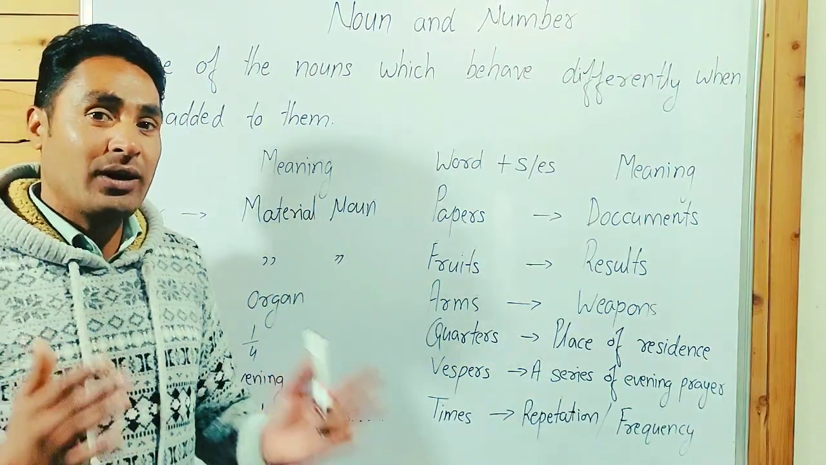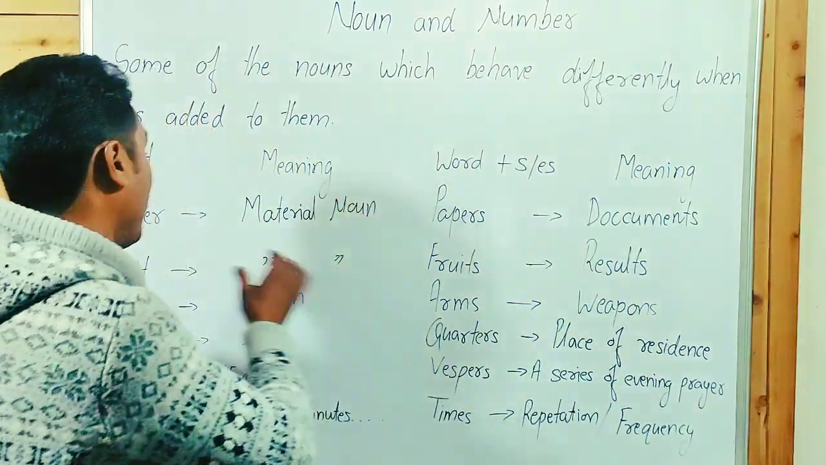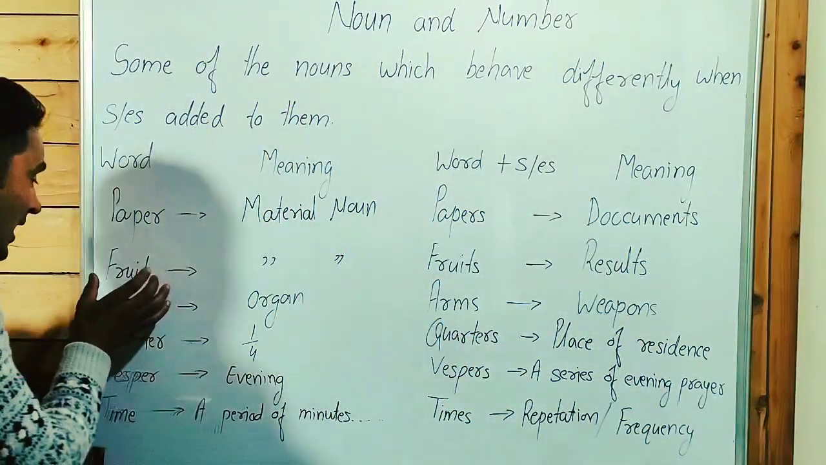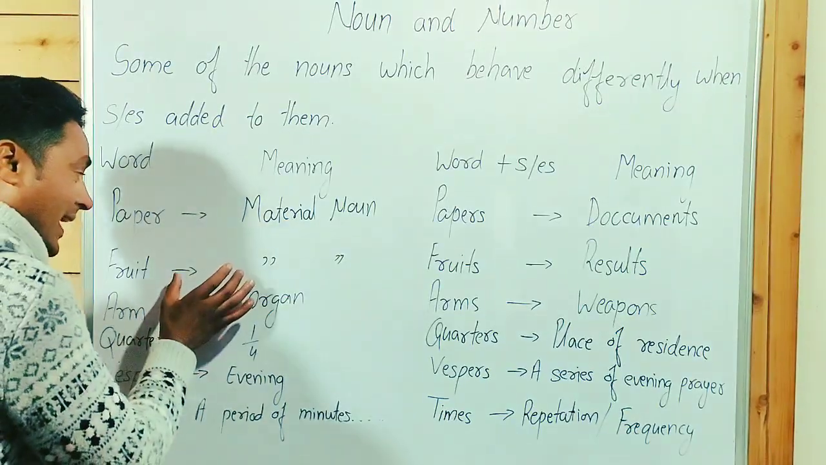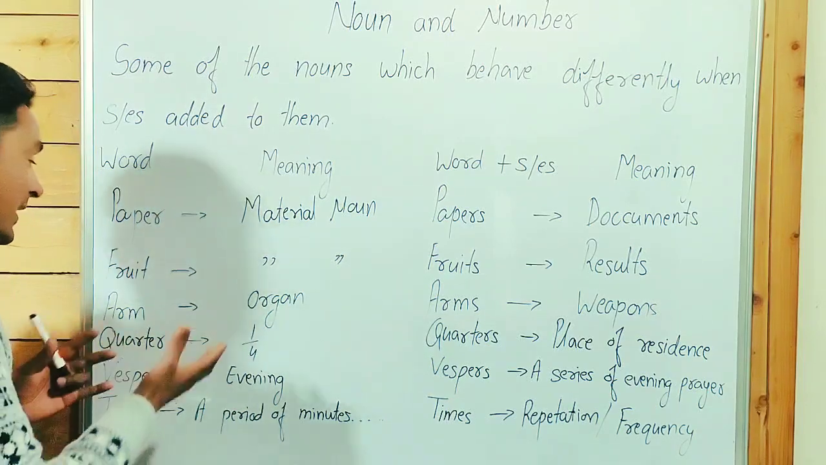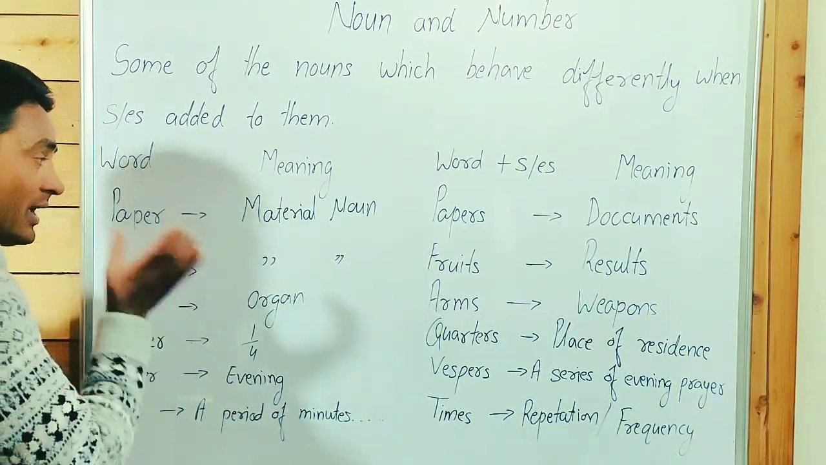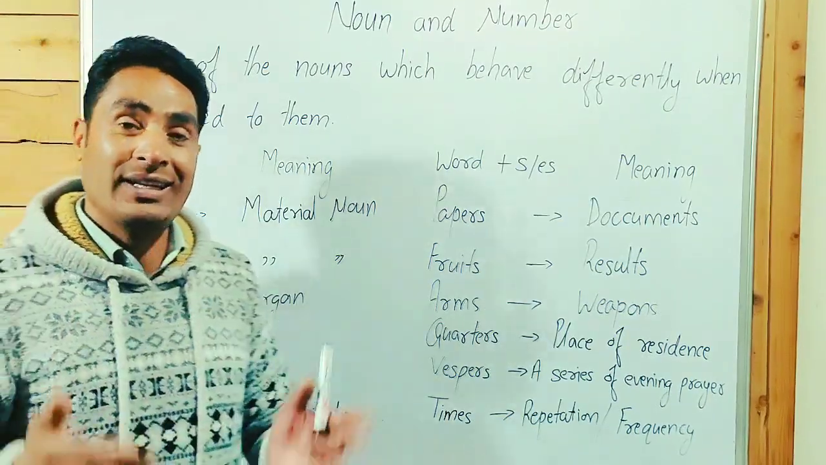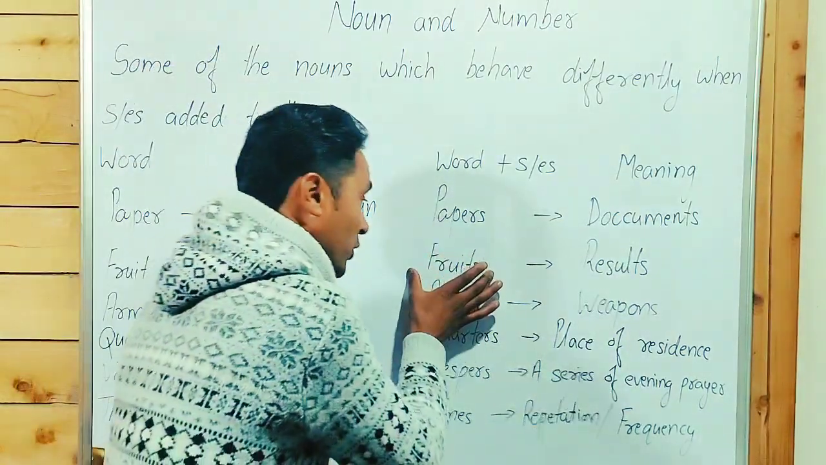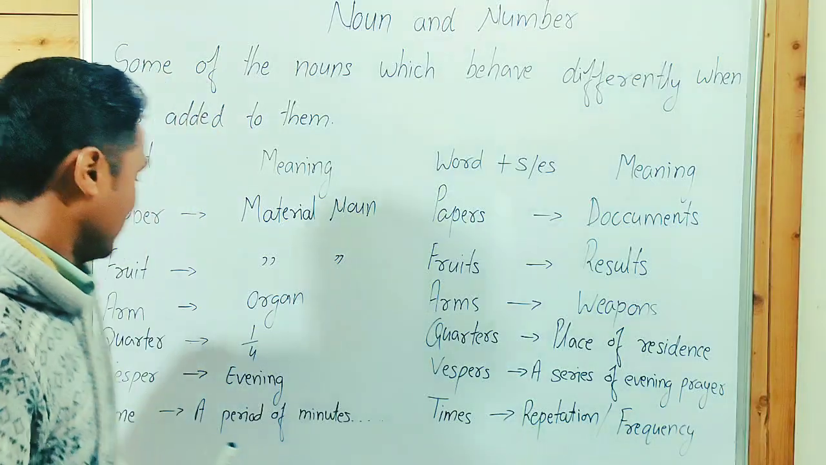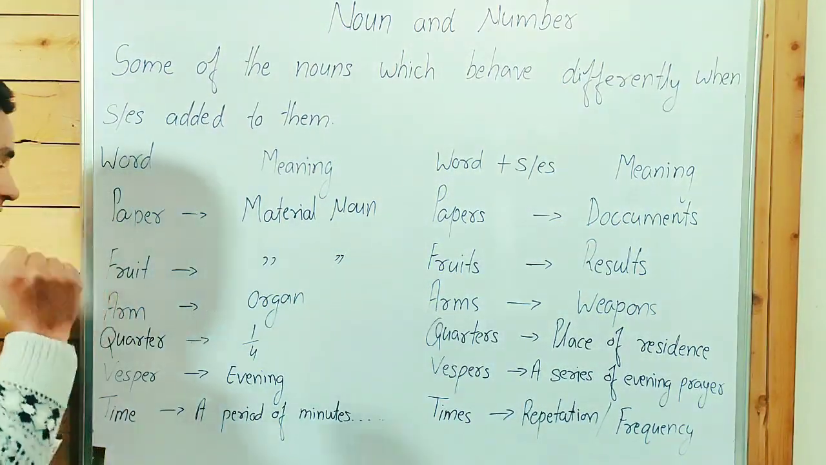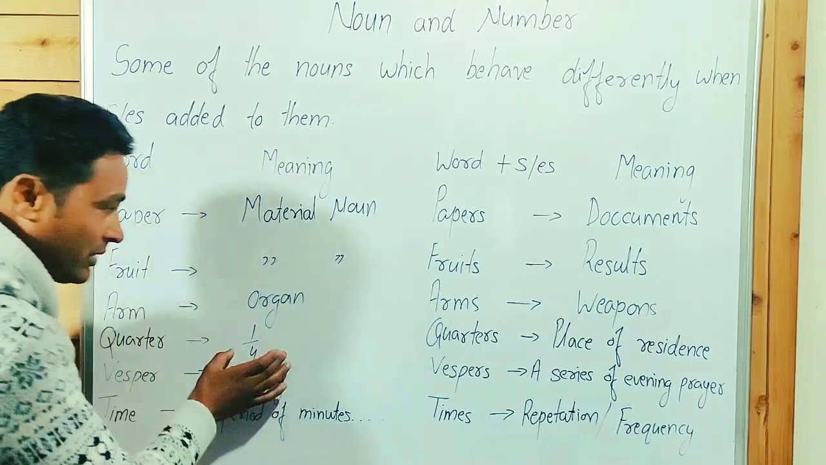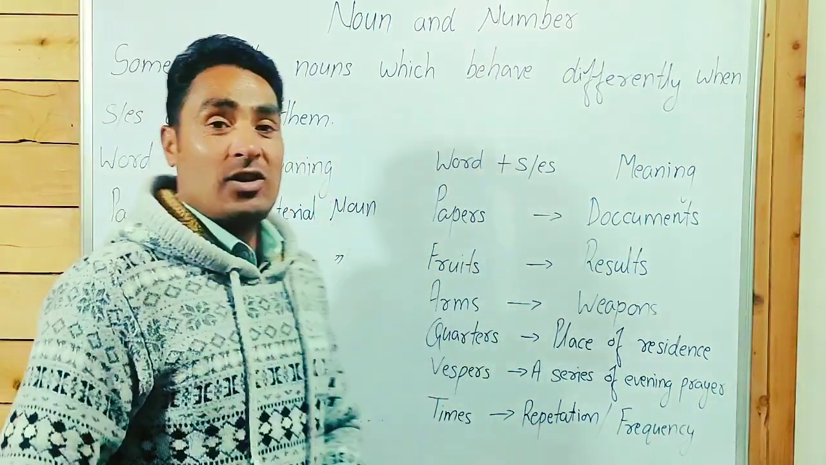We can't count a paper, two papers. When we add s, it has a different meaning. Papers means documents. And fruit is what we eat. It's a material noun. We can't count fruit. You can count apples, bananas. When we talk about fruits, it means results. Arm, an organ. Arms, weapons. Quarter, 1/4. Quarters, place of residence.